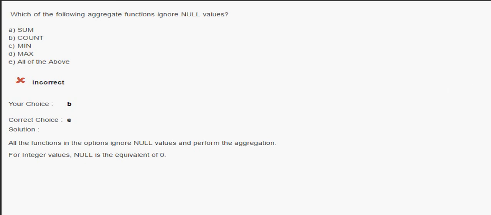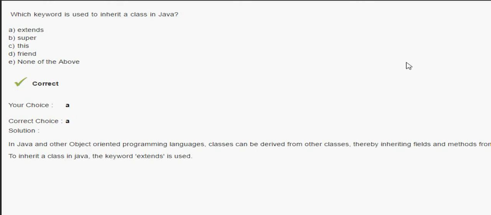Okay, important question. Next question is, which keyword is used to inherit a class in Java? Extends is the keyword used in Java that inherits a class.